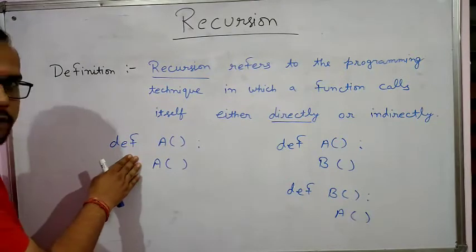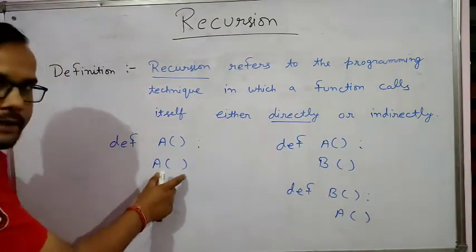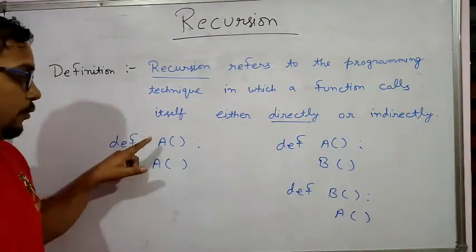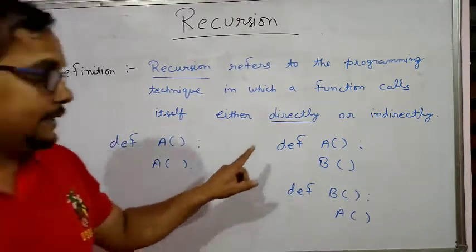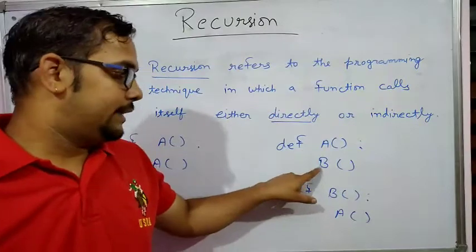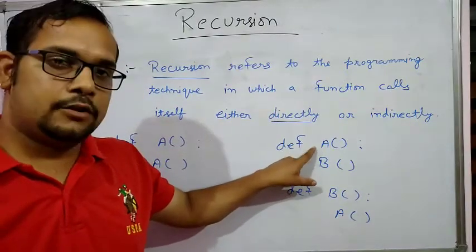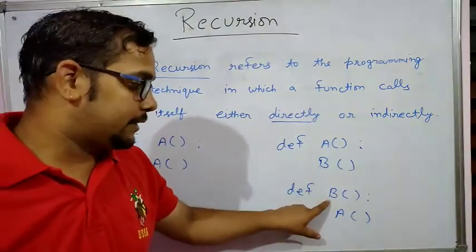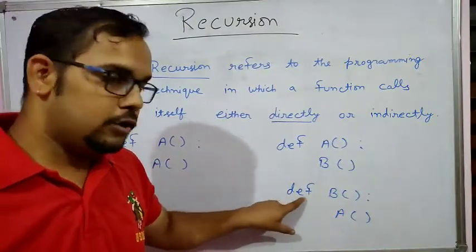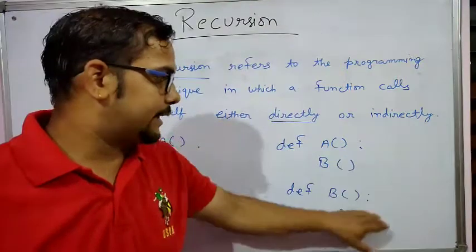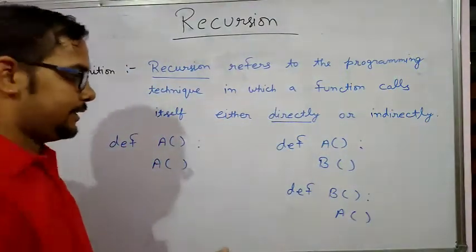In direct function calling, the call is given inside the function definition, in the same function definition, whereas here one function calls another function and the other function calls its caller from its own body. This type of technique is called indirect.